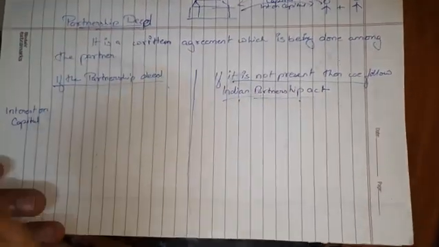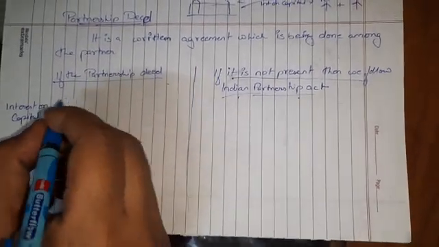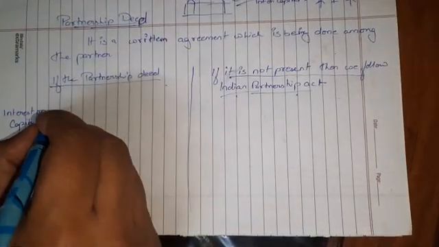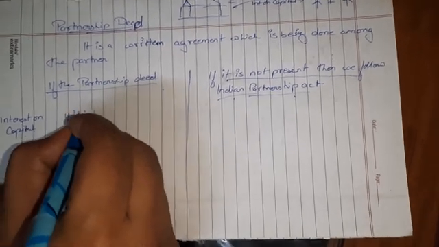So if the partnership deed is there, and the partners agree that they are ready to distribute interest on capital, then it will be distributed, if it is mentioned.